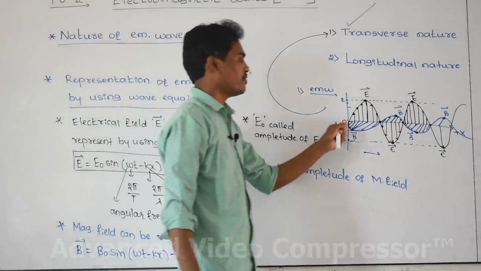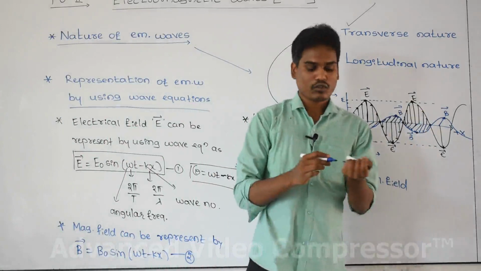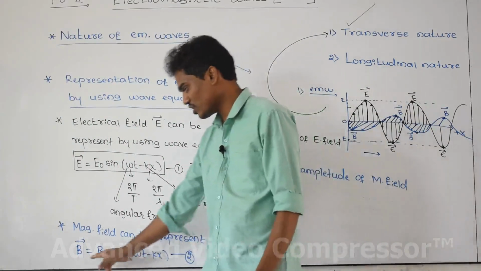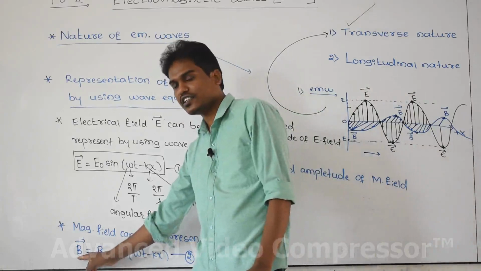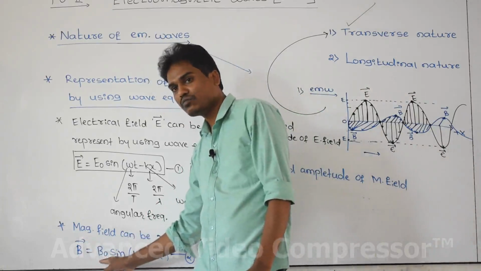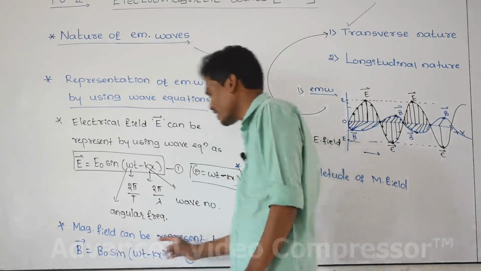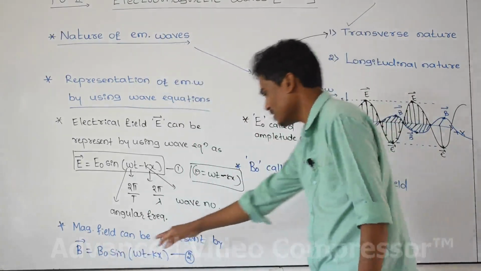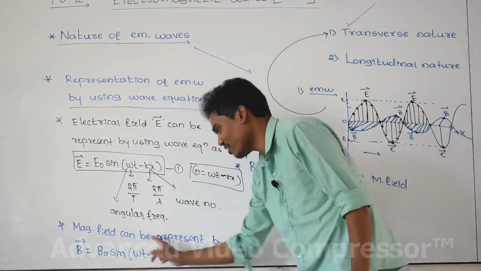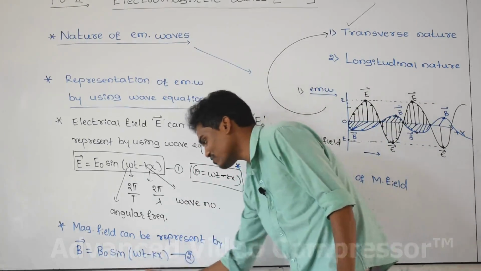The magnetical field intensity present in the electromagnetic wave can be calculated by using this formula. Total intensity of magnetical field is equal to maximum intensity of magnetical field, that is called as amplitude of magnetical field, sine of phase angle, which can be represented by this factor.